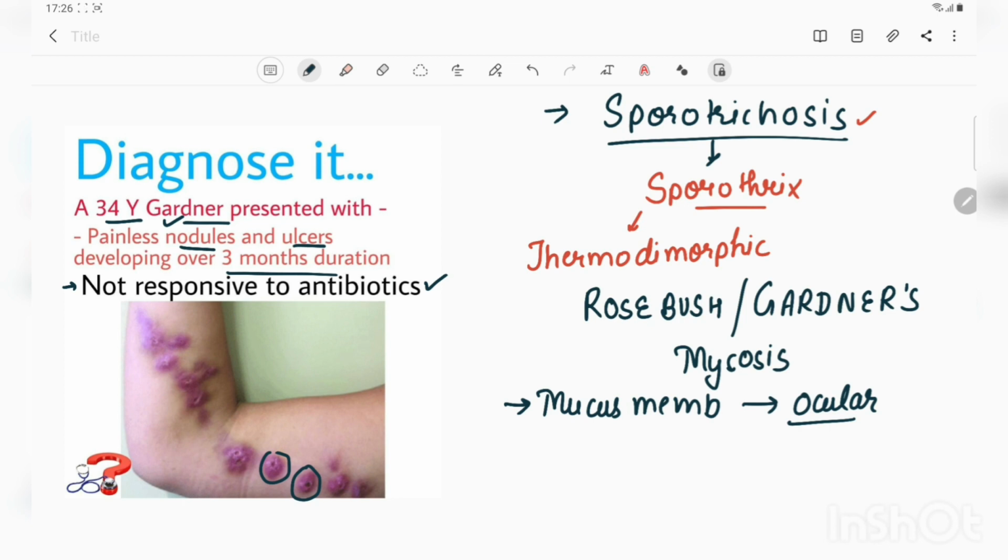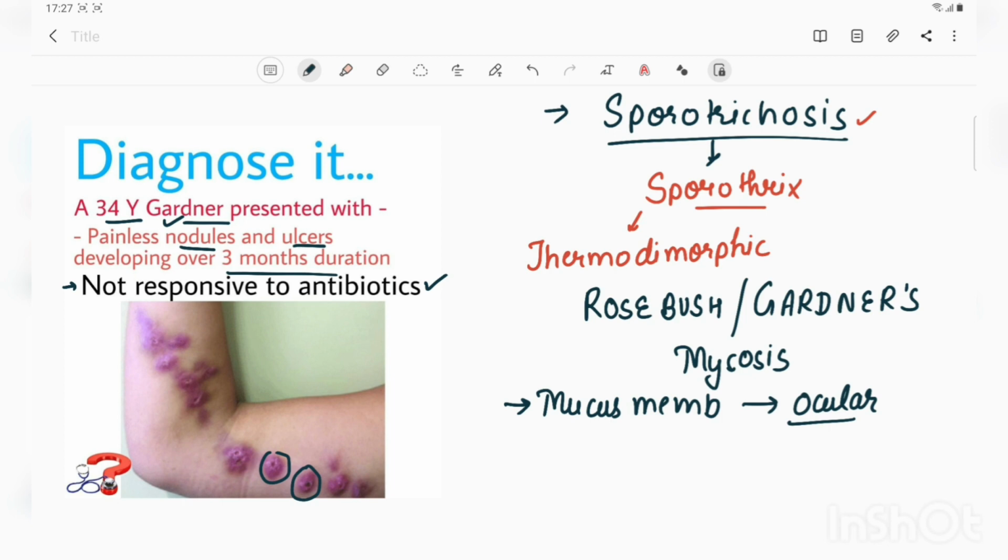After that, this disease can also involve the osteoarticular system and may lead to monoarthritis, or sometimes bone resorption and osteolytic lesions also. As we discussed earlier, one mode of transmission is inhalation of spores, and due to the inhalation of spores, pulmonary sporotrichosis develops.